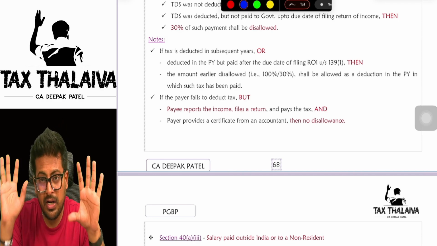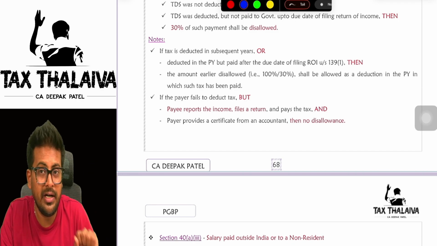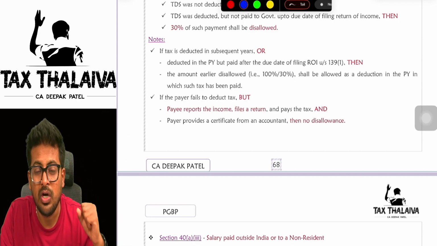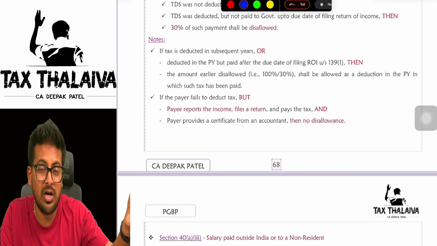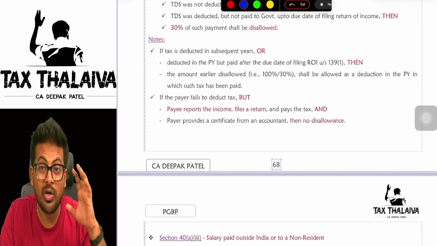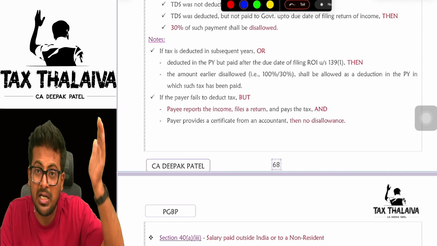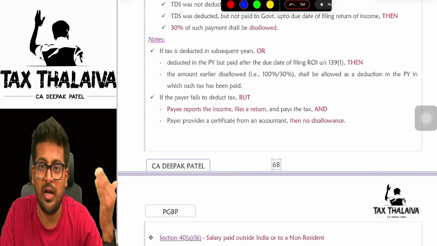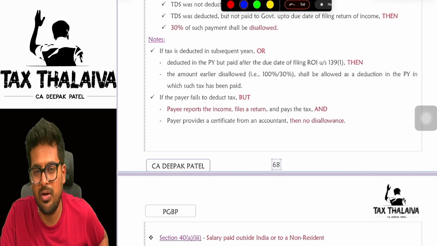There is one more thing. Let's say, for example, at the time of making this payment to my landlord, I did not deduct TDS. But my landlord is a very beautiful person. What he did, he went and realized that I did not deduct TDS because he got the total amount in his hands. So he realized, boss, this person forgot to deduct TDS, so that expenditure will be disallowed in his hands. He has to pay tax. Let me do one thing. Let me file the return of income. Let me offer this income to tax. Let me pay this tax on this income.